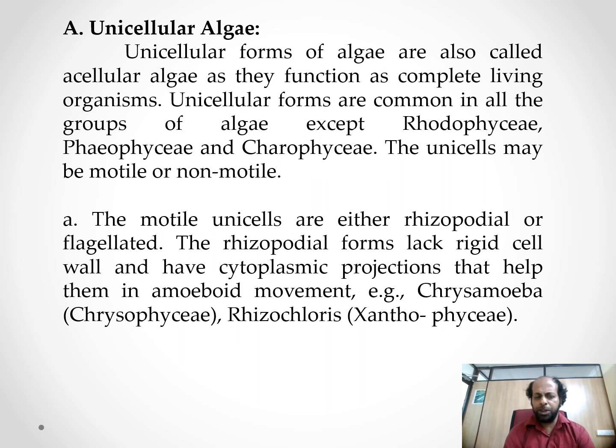Unicells may be motile or non-motile. The motile unicells are either rhizopodial or flagellated. The rhizopodial forms lack a rigid cell wall and have cytoplasmic projections that help them in amoeboid movement. The best example is Rhizochloris.